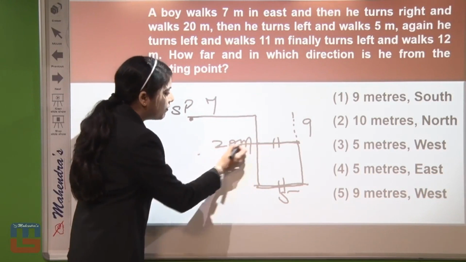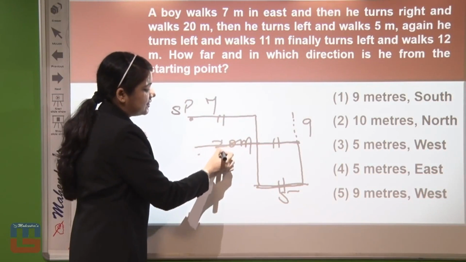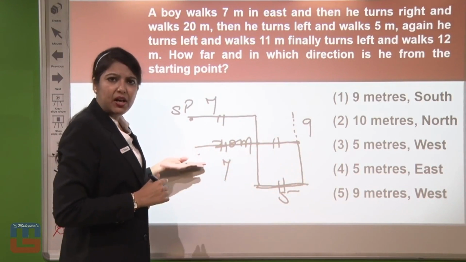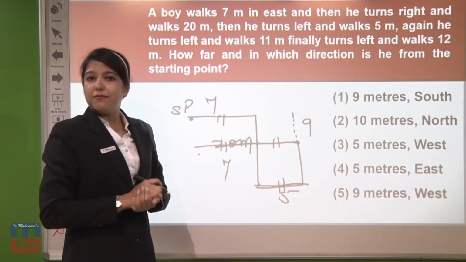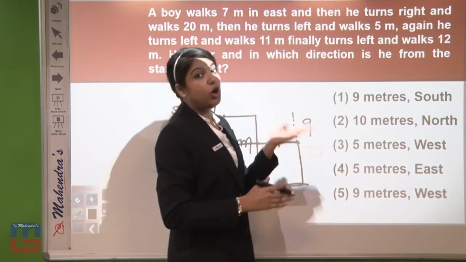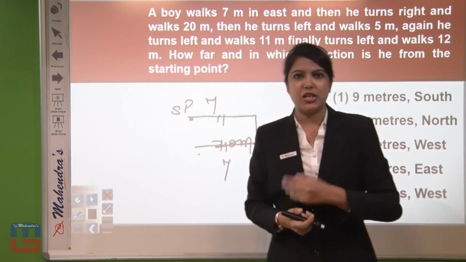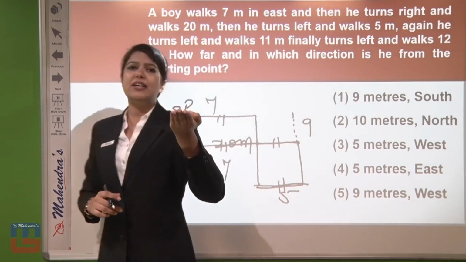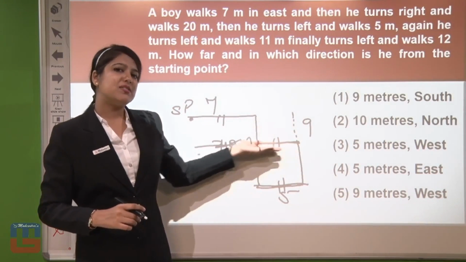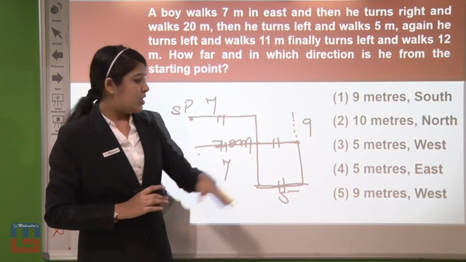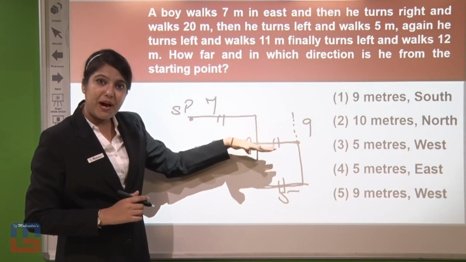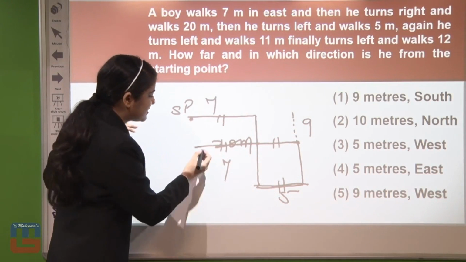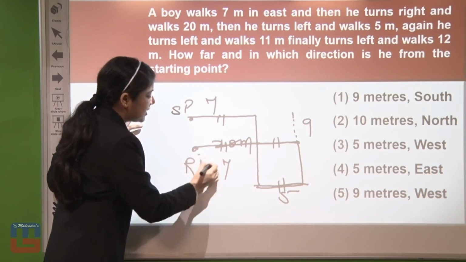Now moving forward, this 7 and this 7 would be equal. Yes, now the distance covered here would be 7 plus 5, 12. And the distance which we were told to cover according to the question condition is the same, 12. So we can say the boy is moving 12 meters. So he is covering this parallel part and also this parallel part too. So now where he is standing here.